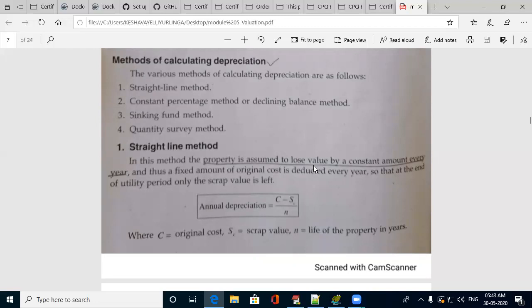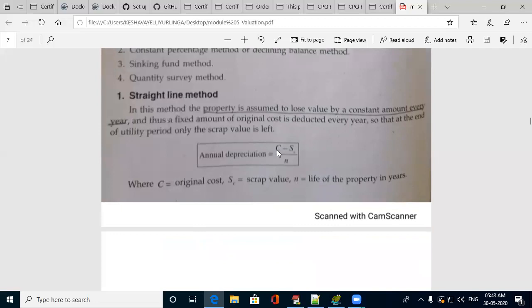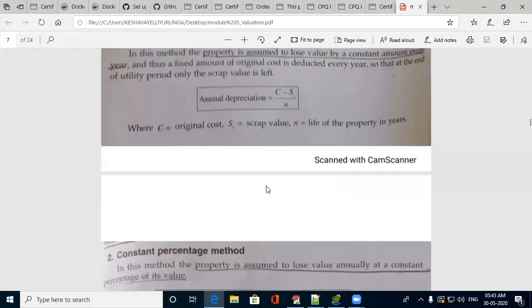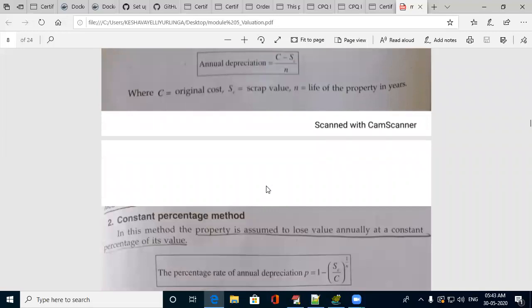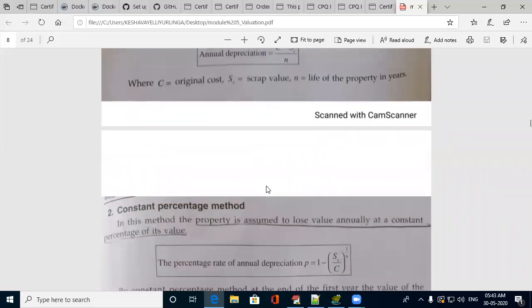Here the property is assumed to lose value by a constant amount every year. Actually, this will not happen. This is just an assumption. Every year the property value will not decrease by the same amount in actual, but this is assumed, and it can be calculated using this formula, where C is the original cost, S is the scrap value, and finally N is the life of the property in years. After how many years of construction its value has to be calculated, like that.